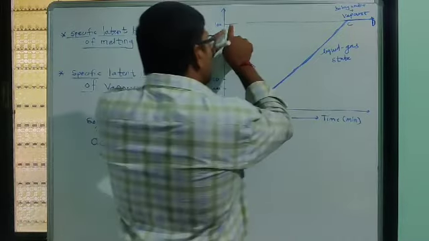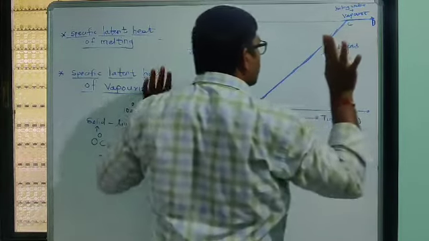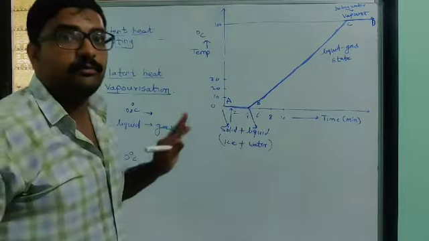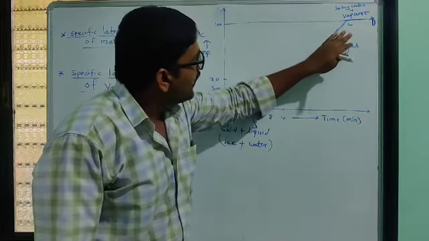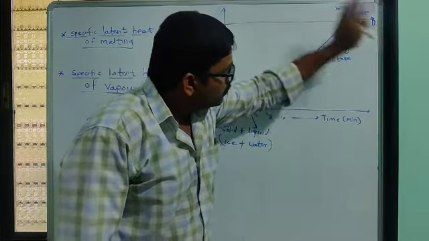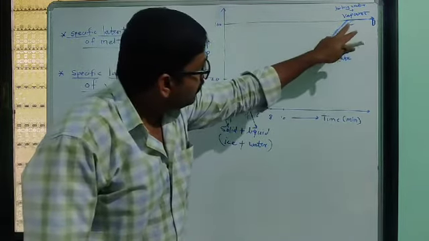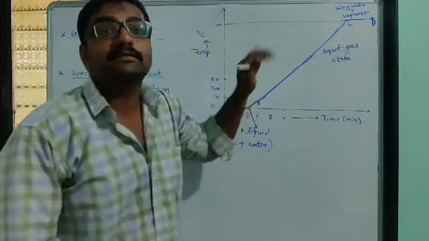So at 100 degrees, a constant temperature, all the heat supplied to water is used to convert it into vapors, from liquid state to gaseous state.